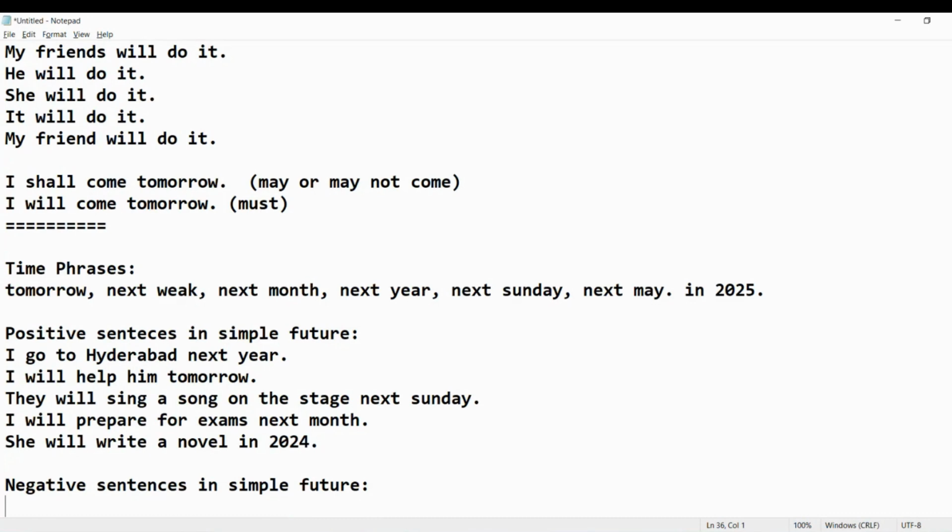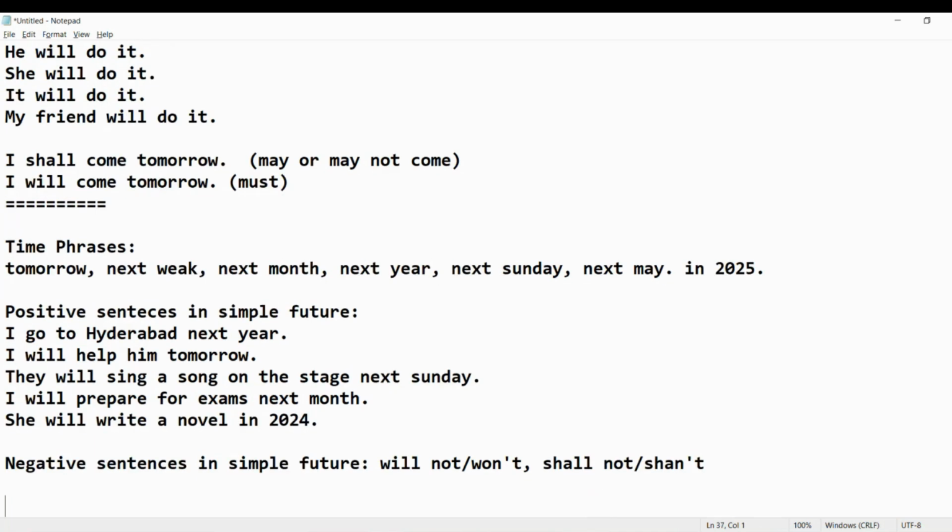Okay, negative sentences in simple future. For making negative, what must we do? We have to make negative: will not or won't. Will not, short form is won't, whereas for shall not, we have to use shan't. Okay, this is the short form.